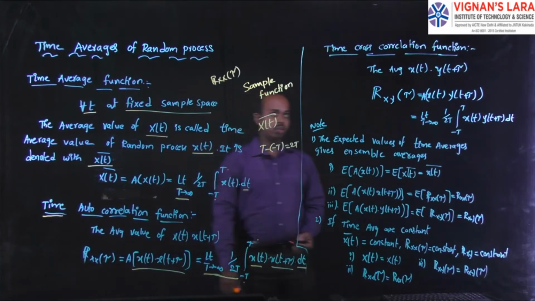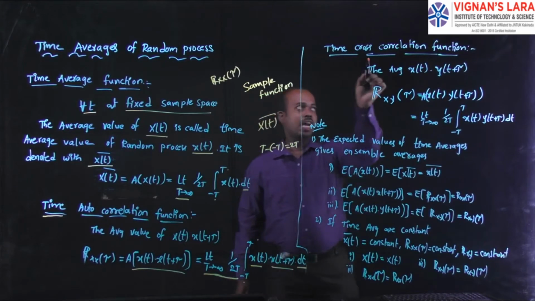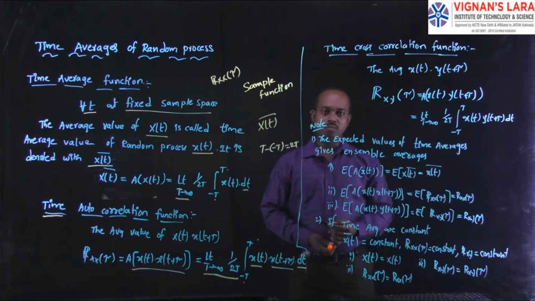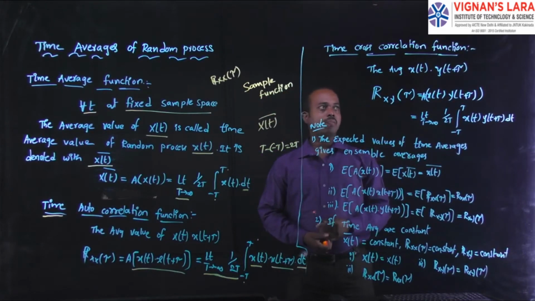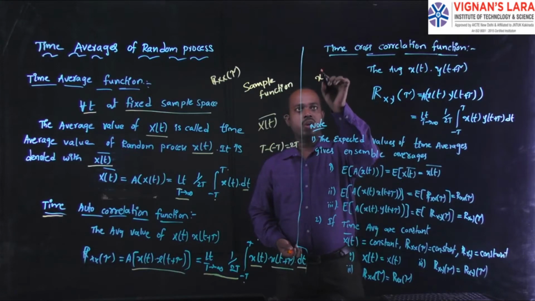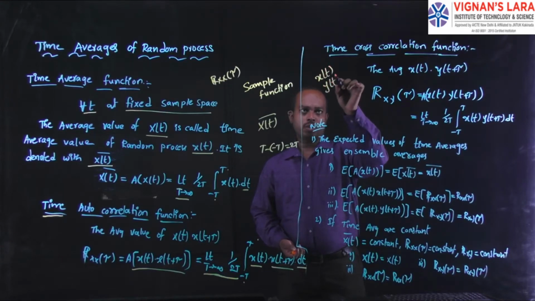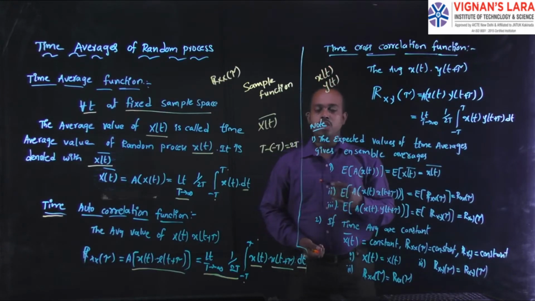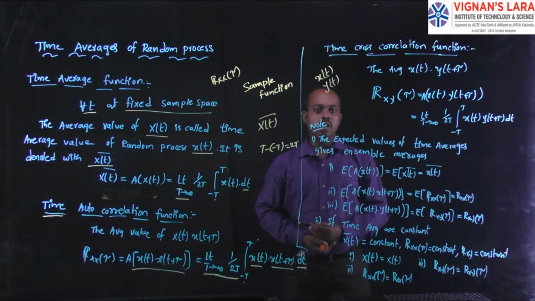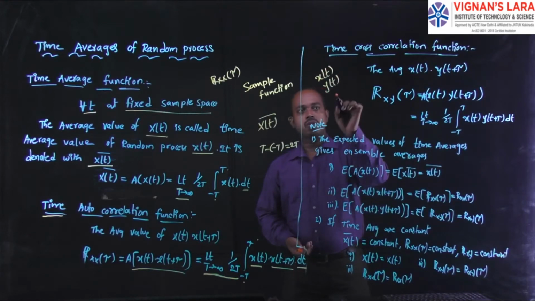Coming to the next one, the time cross correlation function. In the time cross correlation function, you consider two random processes, one is x of t and another one is y of t. For these two, the time difference is tau.